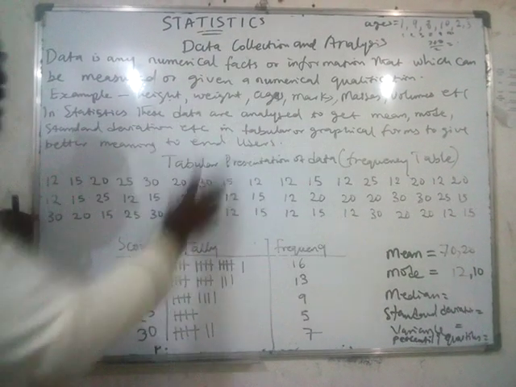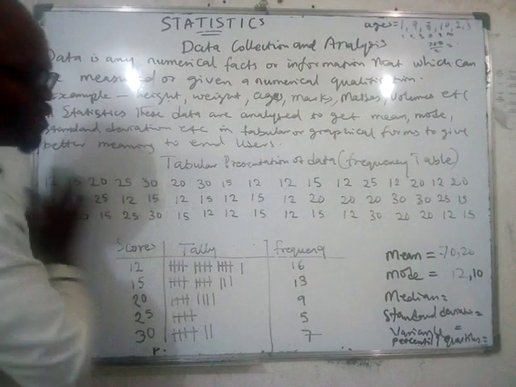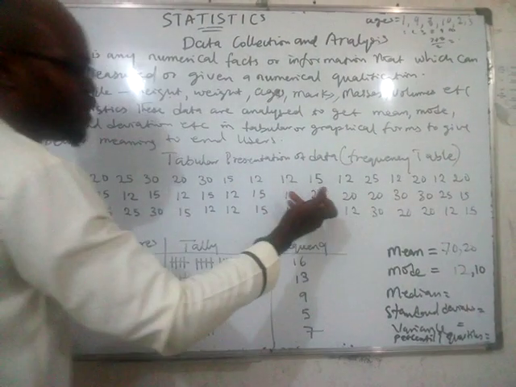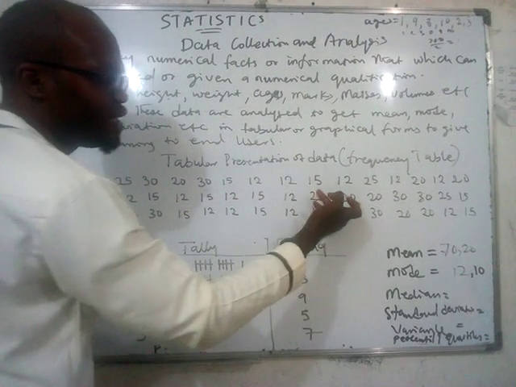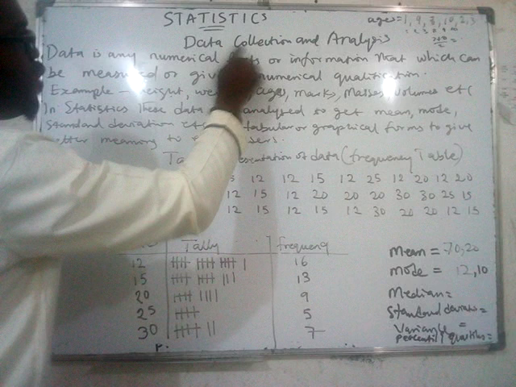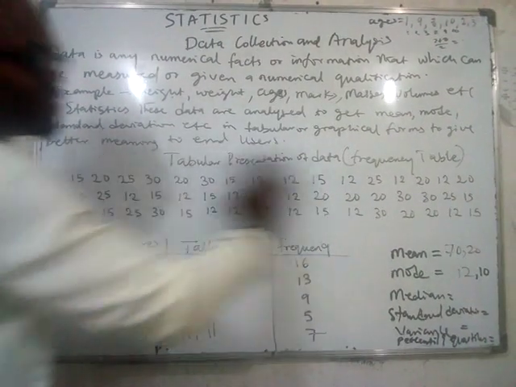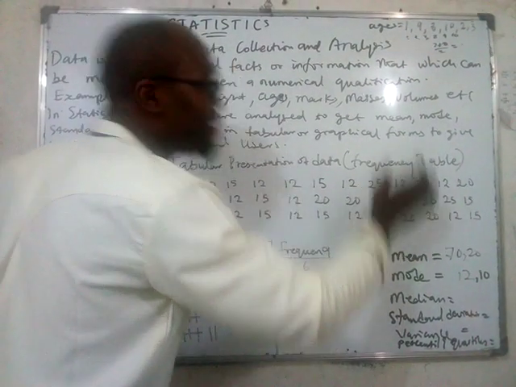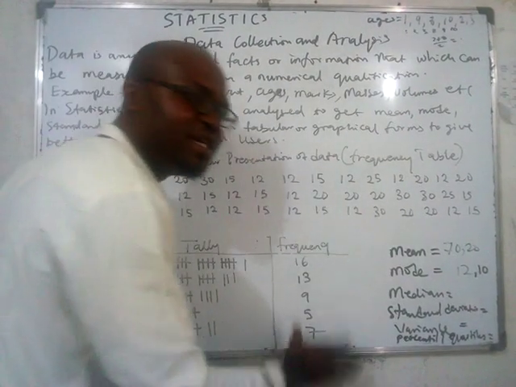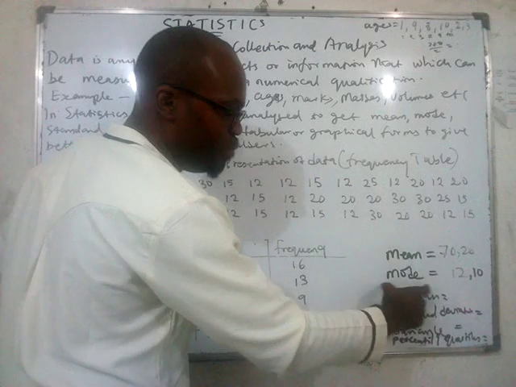When you collect your data, can you see this data? It has been collected. This is the scores of people in the class. Ada, Obi. What is Joshua's score? 20. What is Mohammed's score? 20. What is Adamu's score? 15. So when you do data collection, which is picking out this data, is that clear? Then you analyze it by putting it in tables like this. Then from this table you can calculate the mean, mode, median.